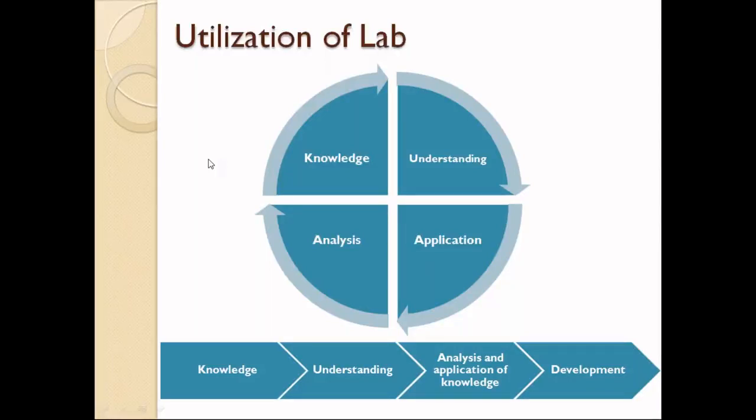So how can one utilize the lab in the electronics department? There are four aspects: knowledge, understanding, application, and analysis. Knowledge is the primary source from where we can take different ideas.